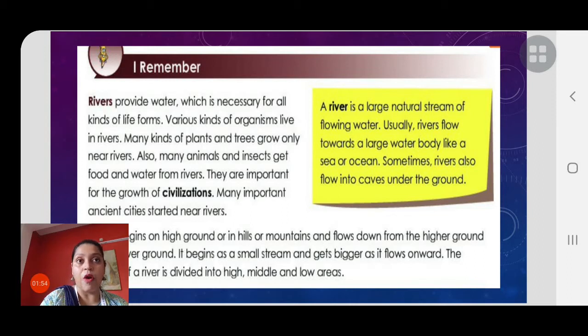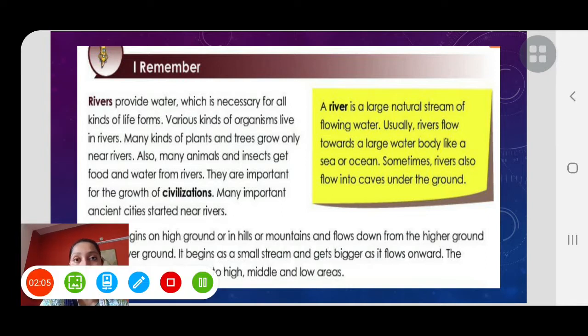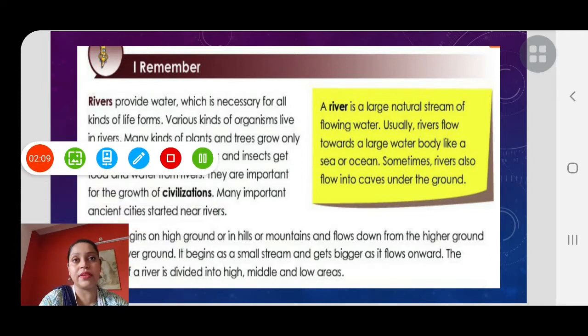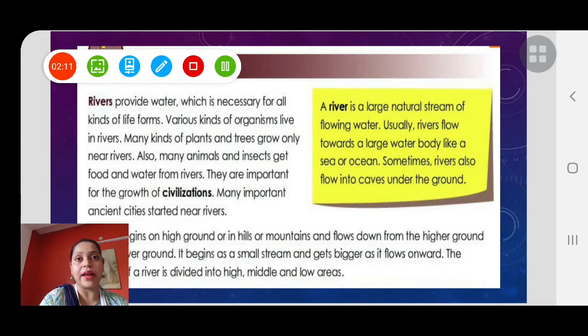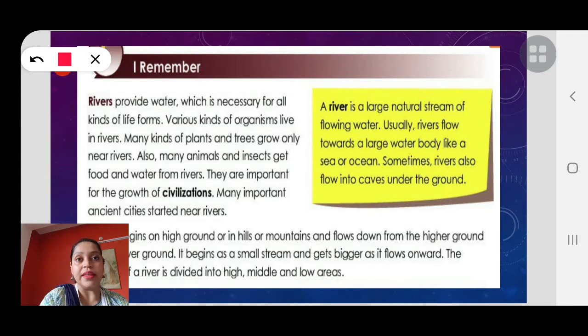Various kinds of organisms live in rivers. Many kinds of plants and trees grow only near rivers. We all know rivers provide water which is necessary for all kinds of what, children? Yes, life forms, whether it is animals, plants, birds, etc. And various kinds of organisms also live in rivers.